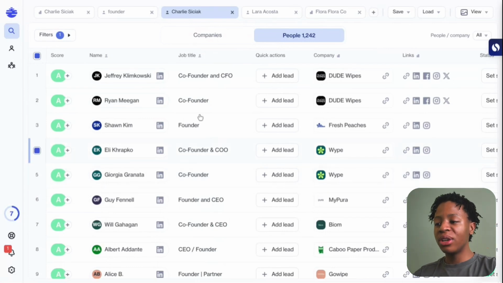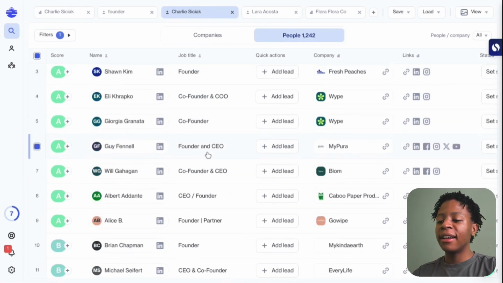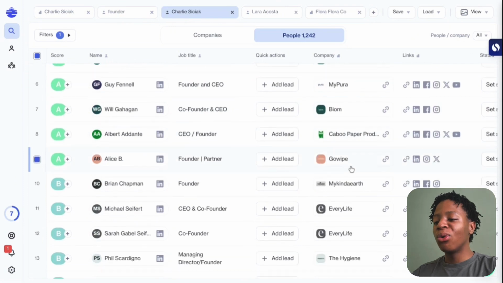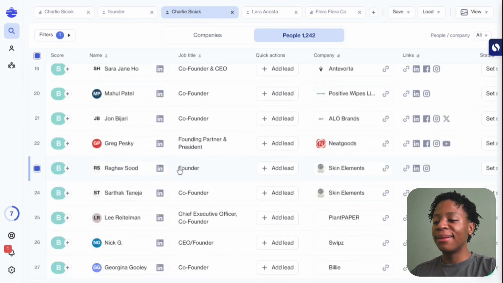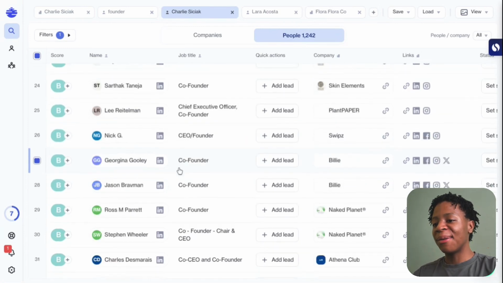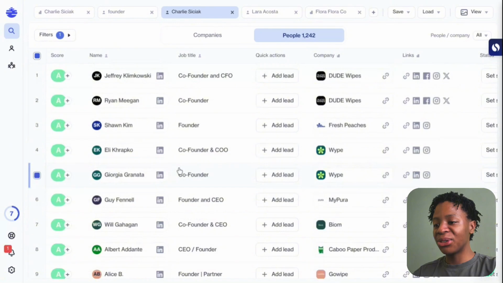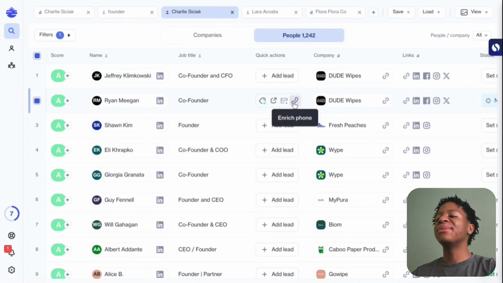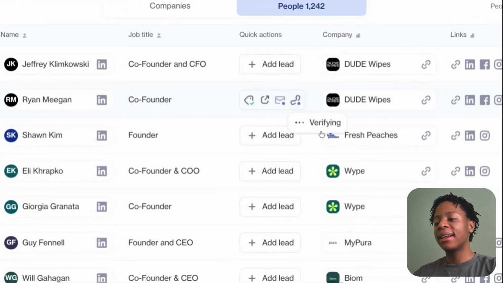But literally CEO and founder of Dude Wipes, then you have CEO and COO of Wipehood and Biome, Go Wipe, like literally every single wiping company under the sun, we can find their founder's email address by clicking on add lead, email, phone number, and ladies and gentlemen, there you have it.